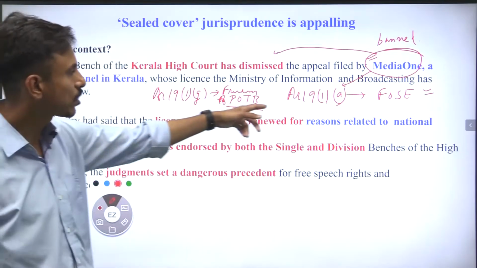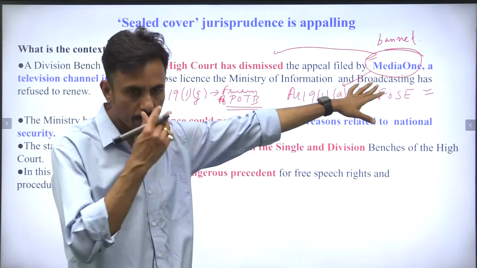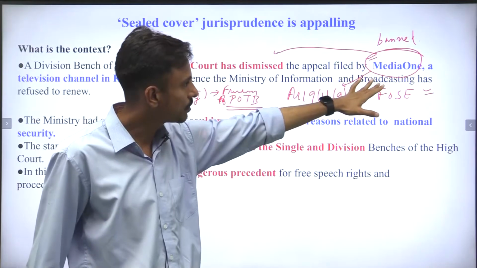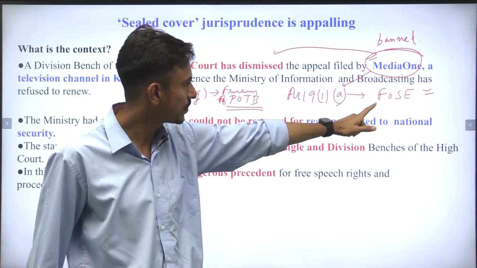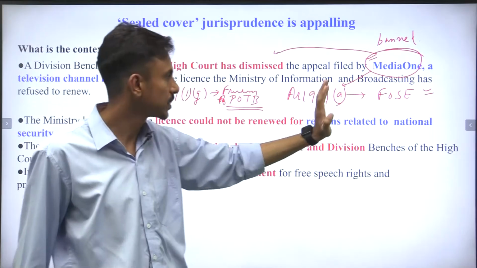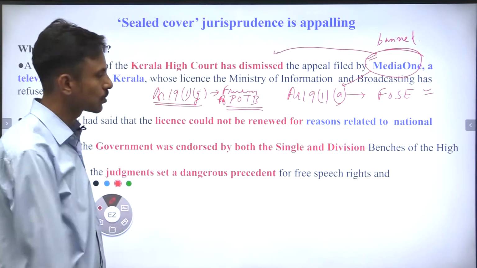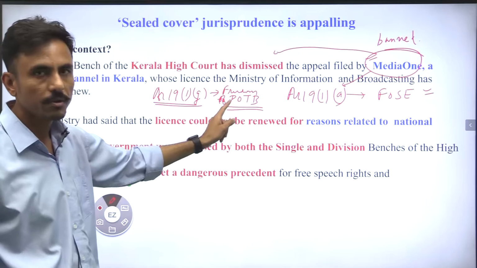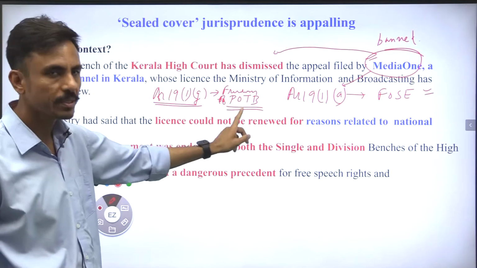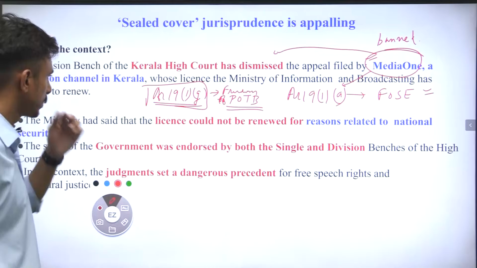So Article 19, Clause 1, Subclause A is freedom of speech and expression. So when the government bans any media or any television channel, it is definitely a violation of the right to freedom of speech and expression under Article 19, Clause 1, Subclause A, whereas at the same time, it is also a violation of freedom of profession, occupation, trade and business, which is Article 19, Clause 1, Subclause G, right?